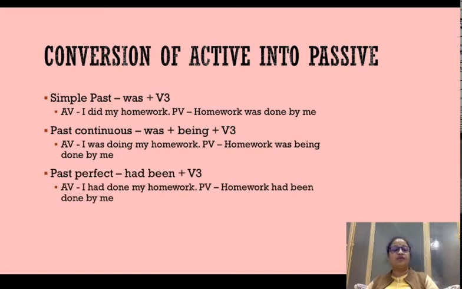Similarly, past perfect, what is the identifier? Had done. Now have and has forms are used in present tense. Had form is used in past tense. Again, just like present tense, the verb is going to be in the third form, done. So had done is the indicator of past perfect, and when you convert an active voice past perfect tense into passive voice, the sentence reads like this: homework had been done. Just the helping verbs are to be noted. Rest everything is like present tense.